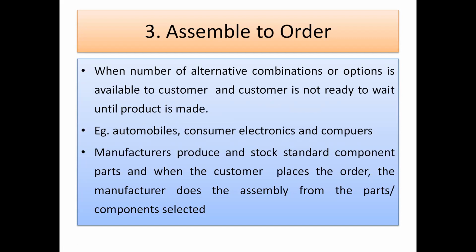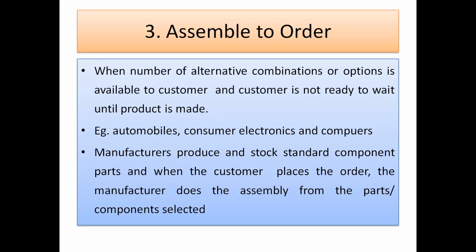There are many combinations available. Here the manufacturer produces and stocks the standard component parts, so they are already there. Just as per the order, the manufacturer does the assembly. See here, assemble to order, not make to order.